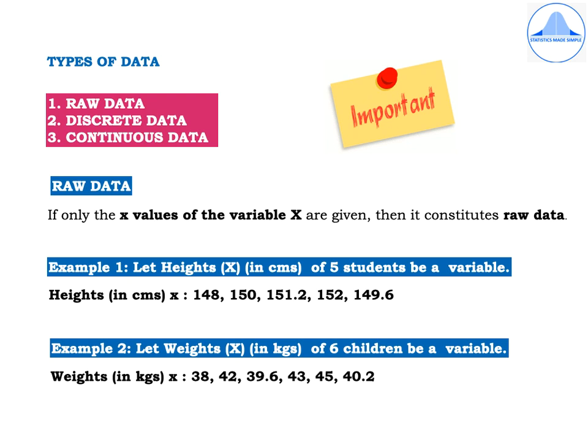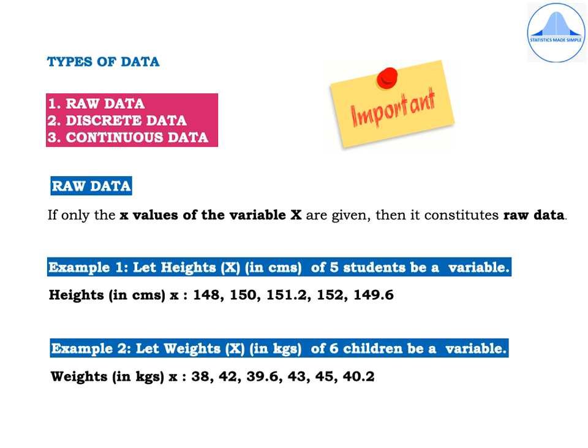Example 1. Let us consider heights in centimeters of 5 students. You know that height is a variable and the values of the variable are denoted by small x, and the heights are 148, 150, 151.2, 152 and 149.6. So here you see that only a set of x values are given, and hence it is an example for raw data.